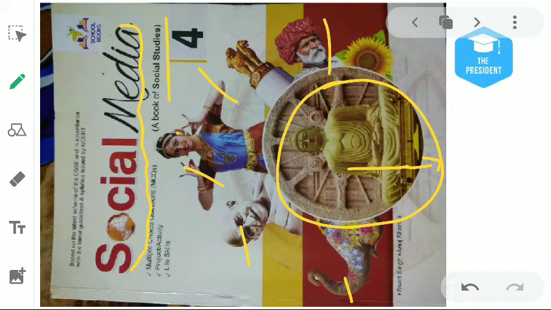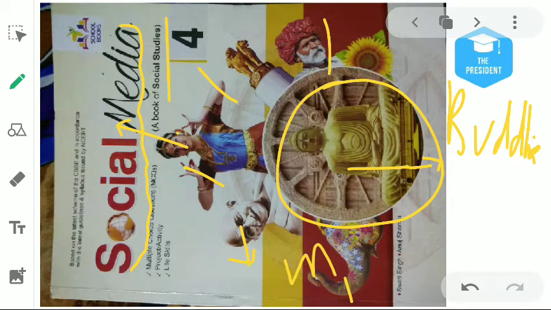This is basically a statue of Lord Buddha. What is this lady doing? She is doing a dance known as Bharatanatyam. This man is the father of our nation, known as Mahatma Gandhi, and this is our national emblem, known as the Ashok Chakra. Okay, this is all about the cover page.